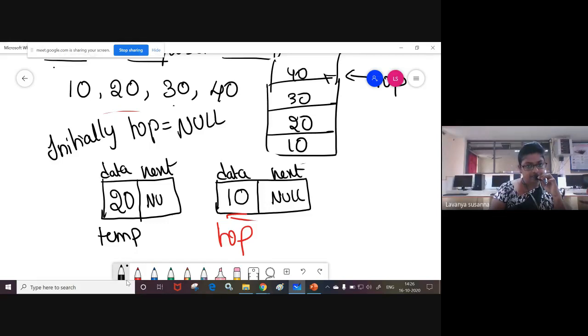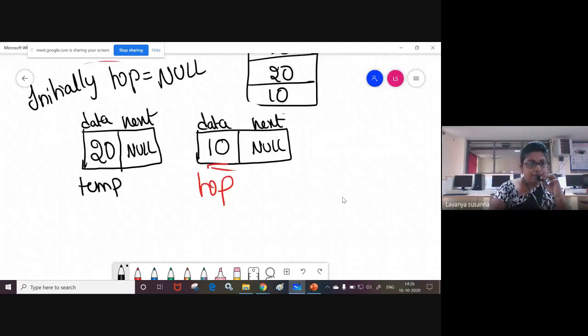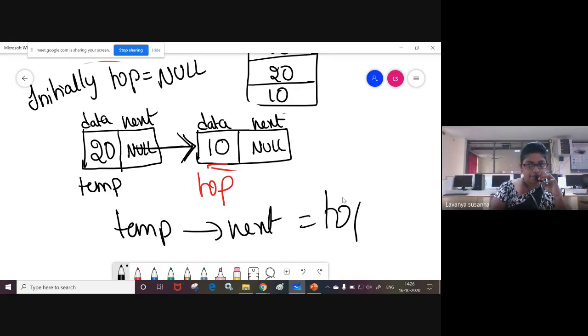Null. Now after that, what you need to do? See, after that, temp of next. You should make the temp next field, what is temp? Node 20, right? The temp next field should contain the address of top, like this. You need to link like this. That means temp next should contain the address of top.